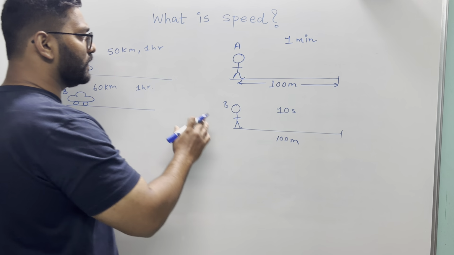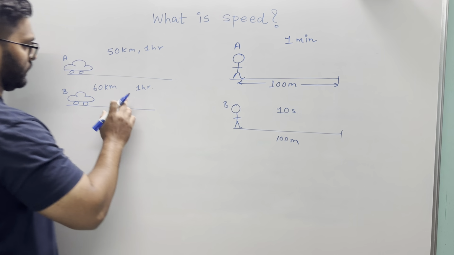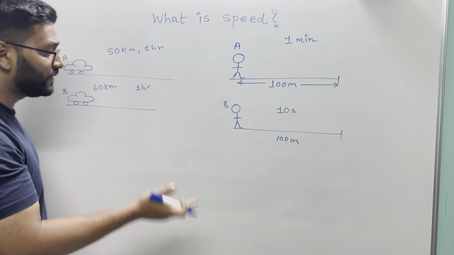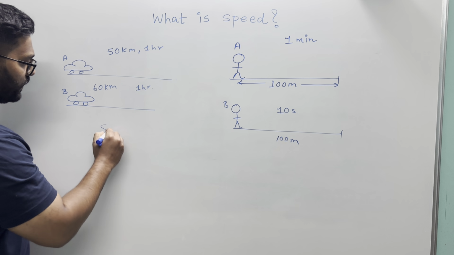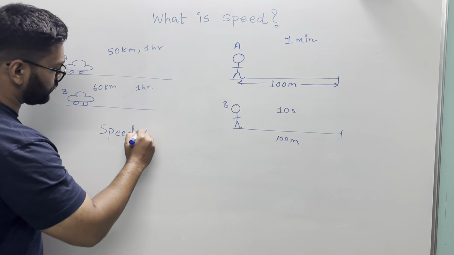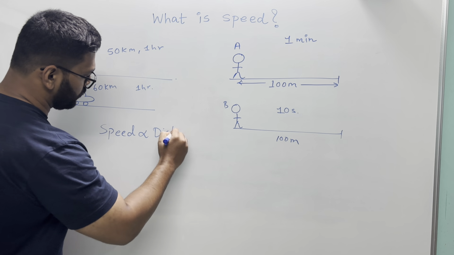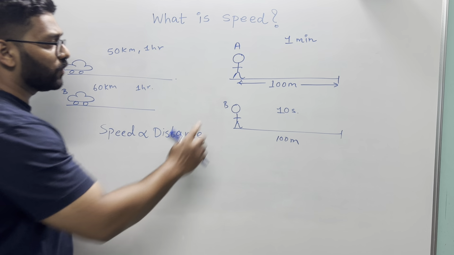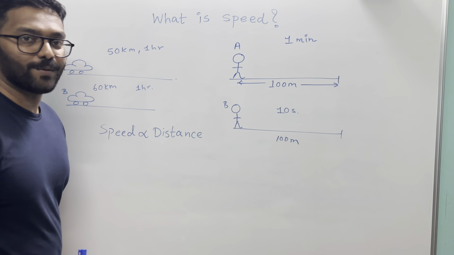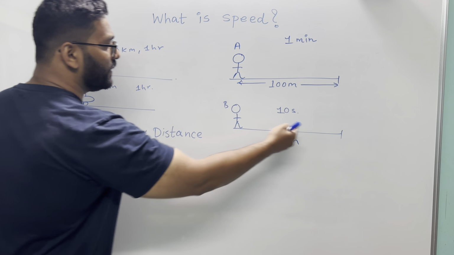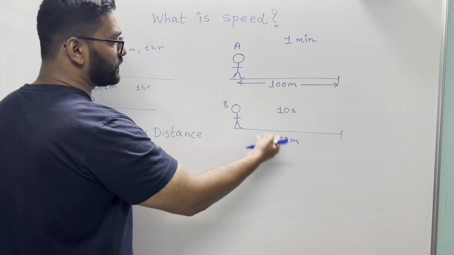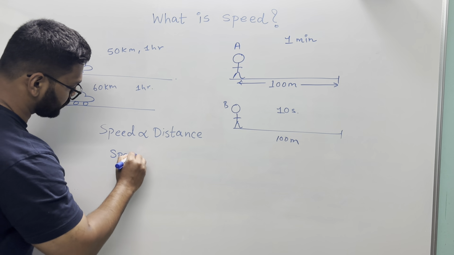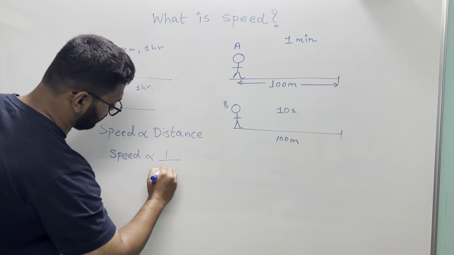So from here you can see for a constant time, if distance is greater, then speed is more, right? We say it is faster, so speed is directly proportional to distance. For constant time, speed is directly proportional to distance, and for a constant distance, speed is inversely proportional to time, because for a smaller time you are covering the same distance, that means you are faster. So speed is also inversely proportional to time.